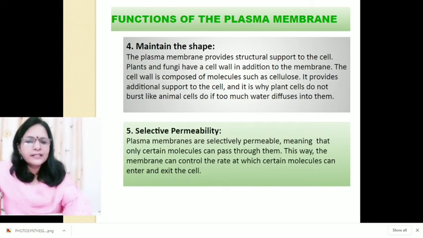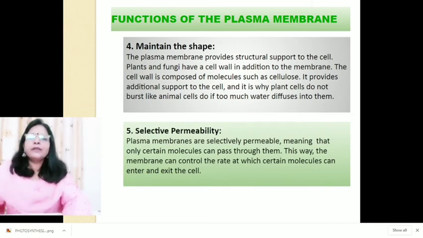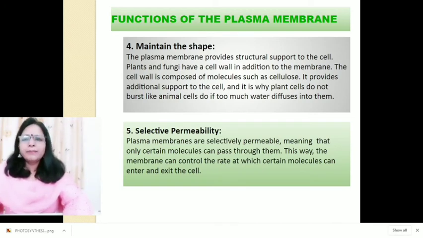Next point is that the plasma membrane is selectively permeable or semi-permeable, meaning that only certain molecules can pass through it, like water, oxygen, carbon dioxide. They can easily travel through the membrane.